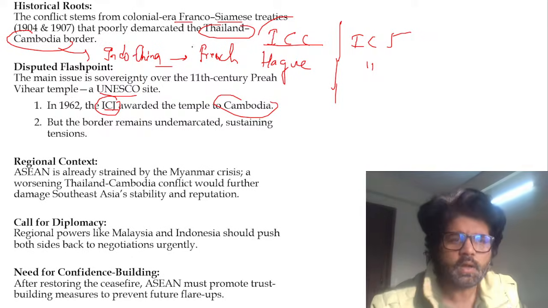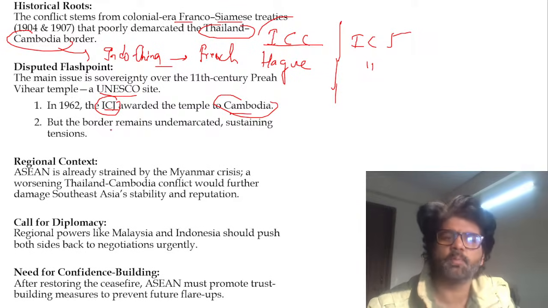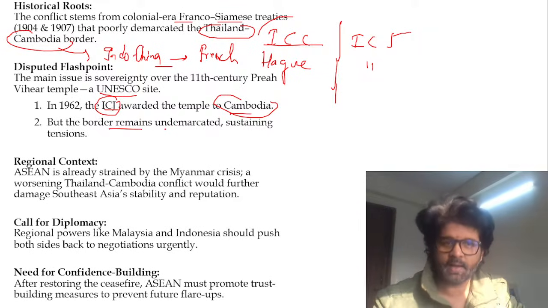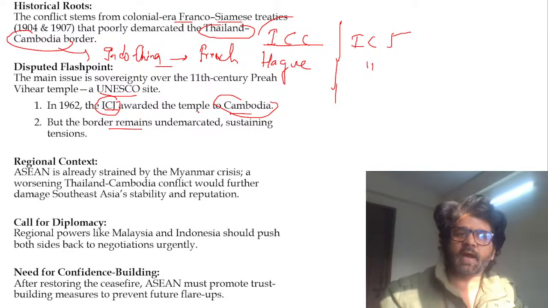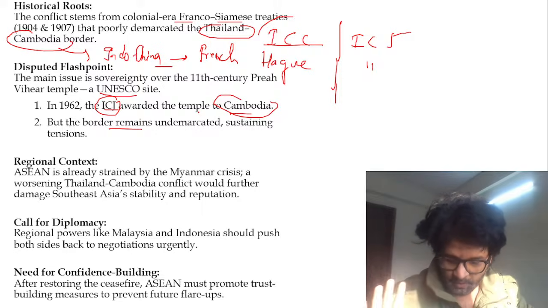Again, let's focus. So ICJ awarded the temple to Cambodia. The border issue remains undemarcated. We have seen why. This temple is much more accessible from the Thailand region than from the Cambodia region, which is mostly forested. So we have to keep those facts in mind.